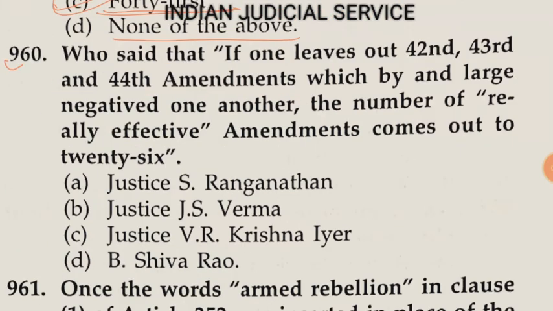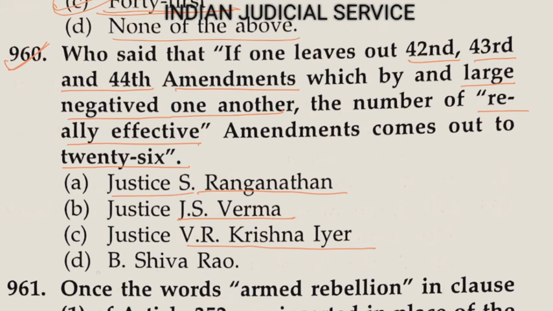Now question number 960. Who said that if one leaves out the 42nd, 43rd and 44th amendments, which by and large negate one another, the number of really effective amendments comes out to 26? Option A here Justice S. Ranganathan, option B Justice J.S. Verma, option C Justice V.R. Krishna Iyer, and option D B. Shiva Rao. So the answer of this question is option A, Justice S. Ranganathan.